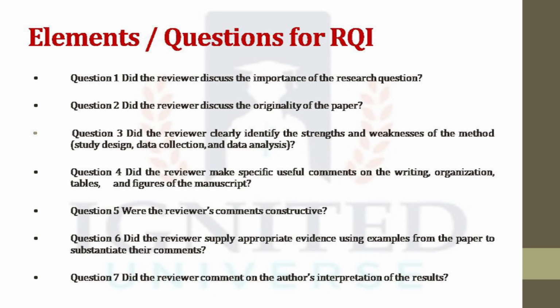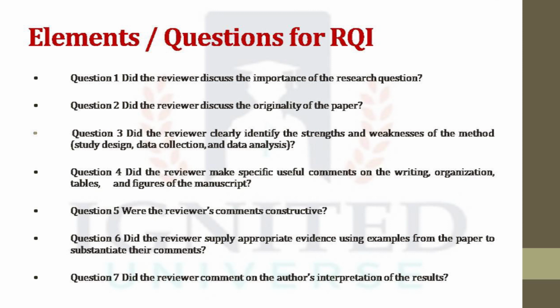Did the reviewer clearly identify the strengths and weaknesses of the method with respect to study design, data collection and data analysis? 1 indicating not at all and 5 indicating comprehensive. Next question, did the reviewer make specific useful comments on the writing, organization, tables and figures of the manuscript? 1 not at all and 5 extensive.